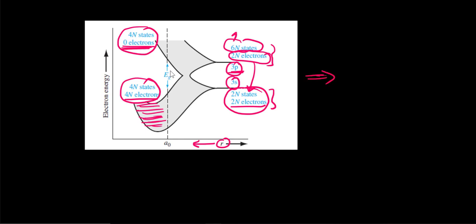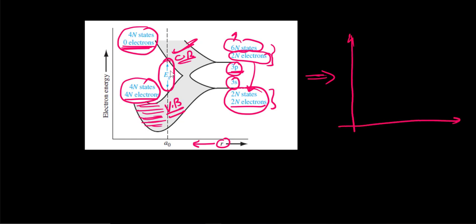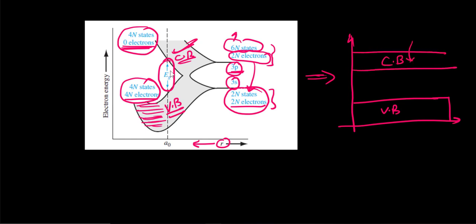This is what we call the conduction band, and this is what we call the valence band. And this is the energy gap between these two bands. So we draw it like that for understanding. This is our valence band, which is completely filled, and this is our conduction band, which is completely empty.